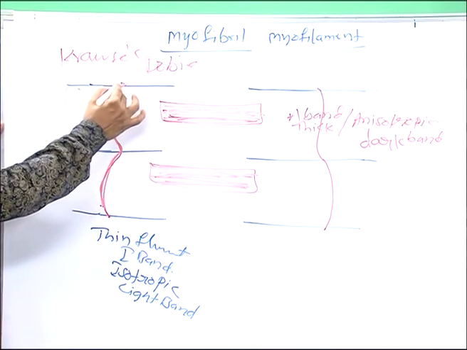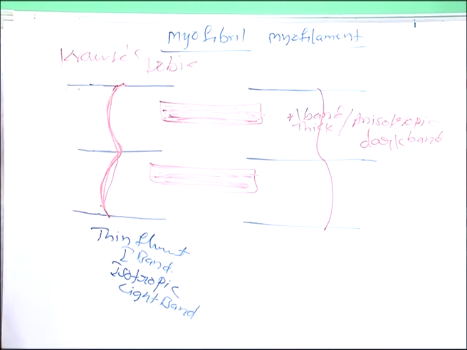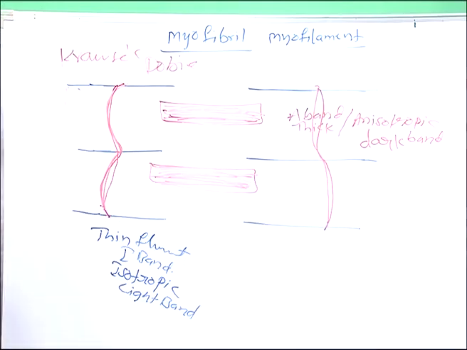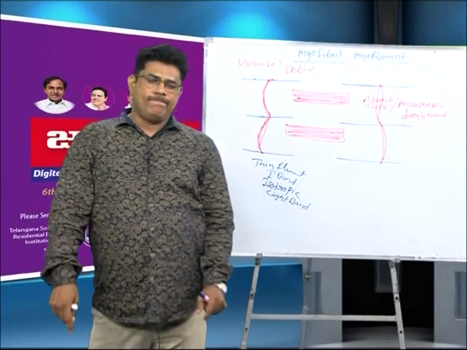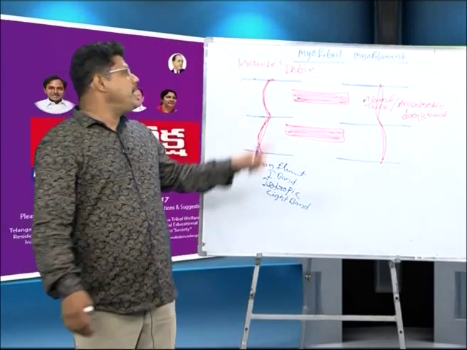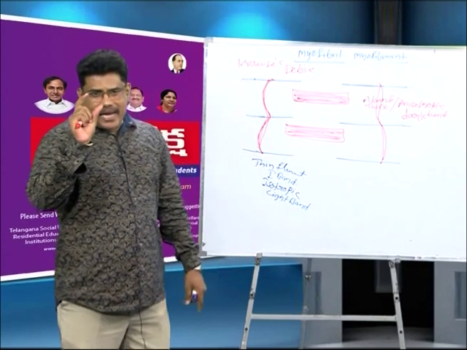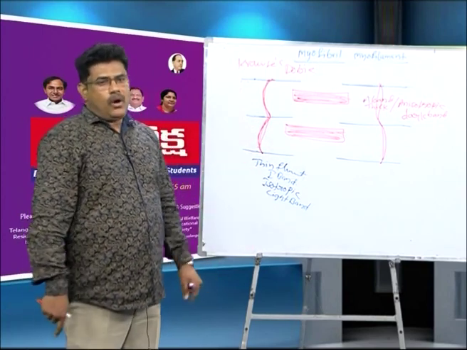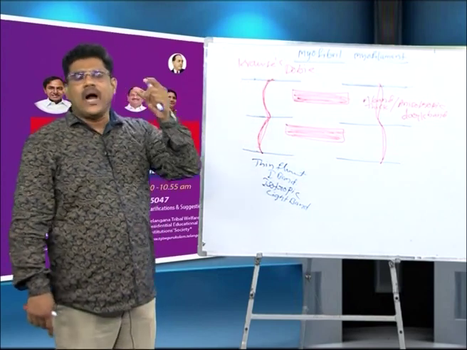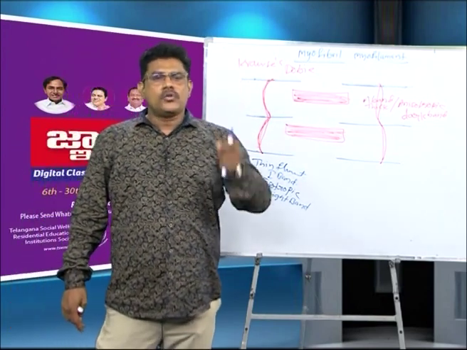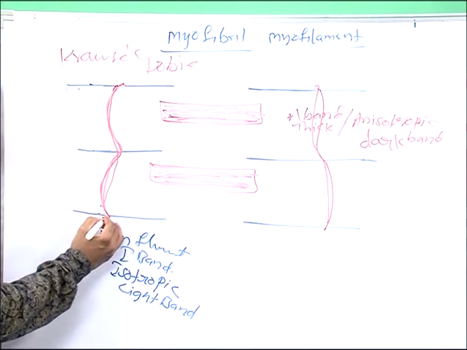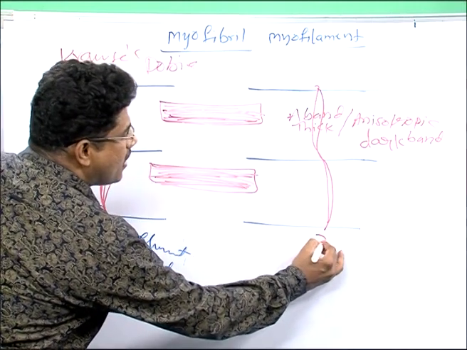What is the neat question? Where is the Z line present? In the middle of the I band. So the Z line is attached to the I band, the thin filament. What is the other name of Z line? Krause's membrane, also known as Dobie membrane. You understand my point? Yes, this is a Z line.